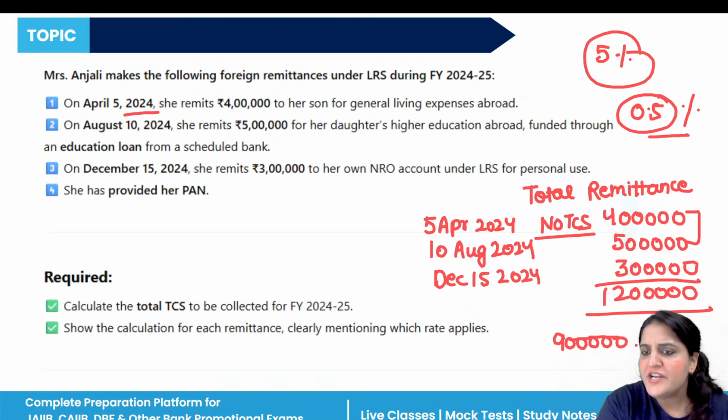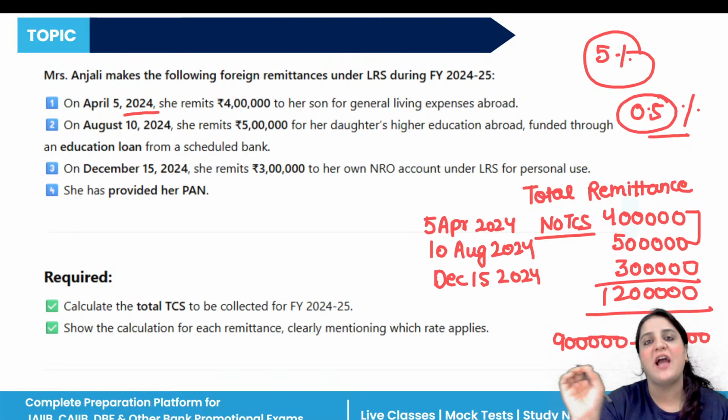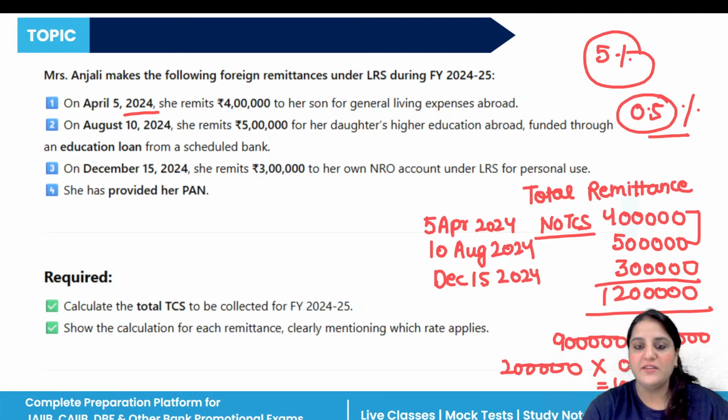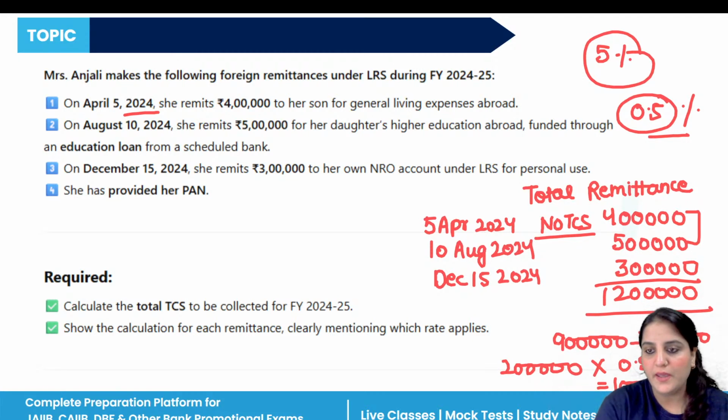We have to deduct 7 lakh from here because that amount is exempted. What amount do we get here? 2 lakh. Now on this 2 lakh we have to apply 0.5%, which equals 1000, right? 1000. Okay, so this is the TCS here.